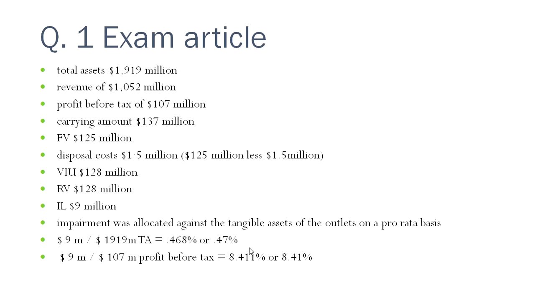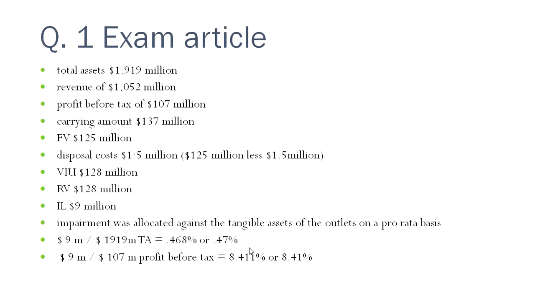And the value in use was $128 million. So value in use is more than the fair value less cost of disposal. So the recoverable value is $128 million. The impairment loss is $9 million, which is the carrying amount less the recoverable value, $137 million less $128 million, which gives an impairment loss of $9 million. The impairment was allocated against the tangible assets of the outlets on a pro rata basis.